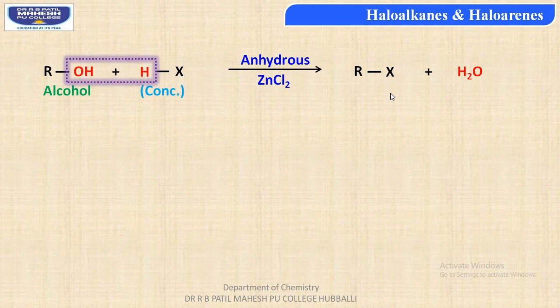Thus, students, we are using alcohol in presence of concentrated, for example hydrochloric acid, in presence of anhydrous zinc chloride, resulting in alkyl halide along with the water molecule.